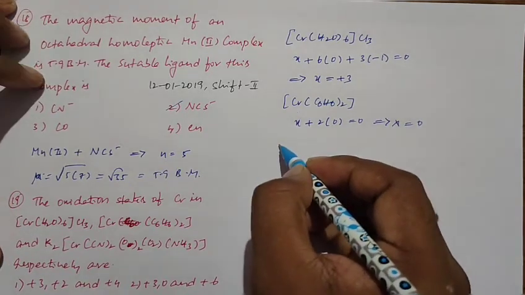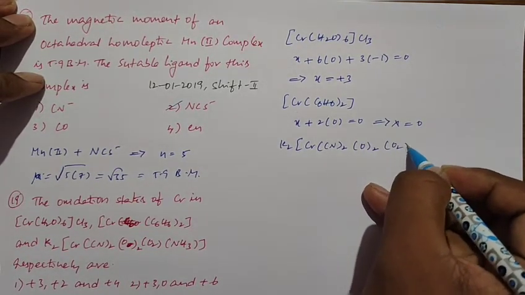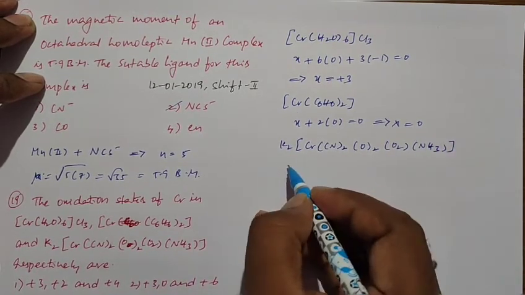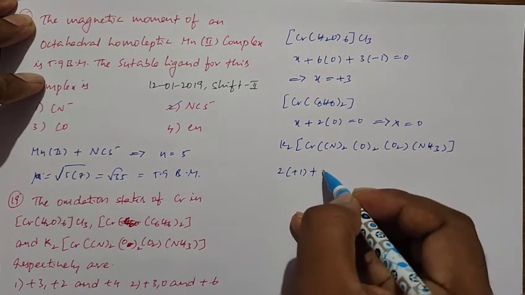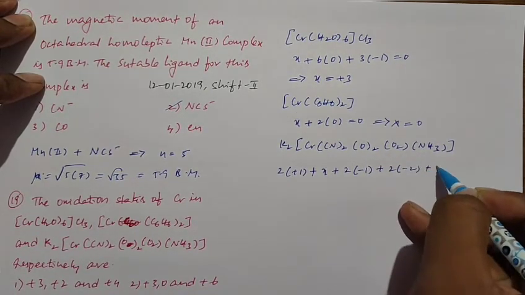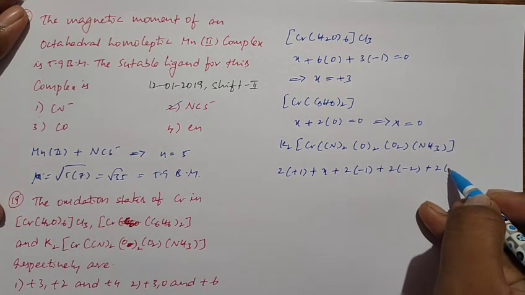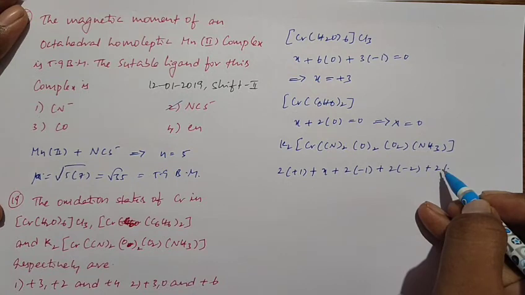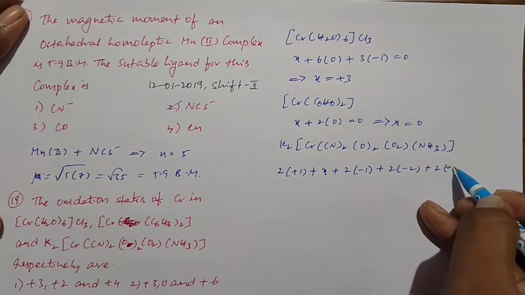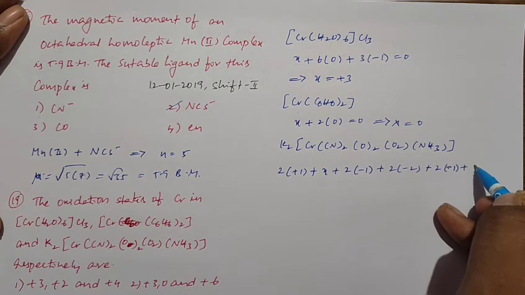When you go for the third complex, K2[Cr(CN)2(O)2(O2)(NH3)]: potassium 2 into plus 1, plus chromium taken as x, plus cyanide ion, each cyanide -1, 2 into -1, plus oxide ion O into -2, plus peroxide ion O2 as -2, then ammonia 0, equal to 0.